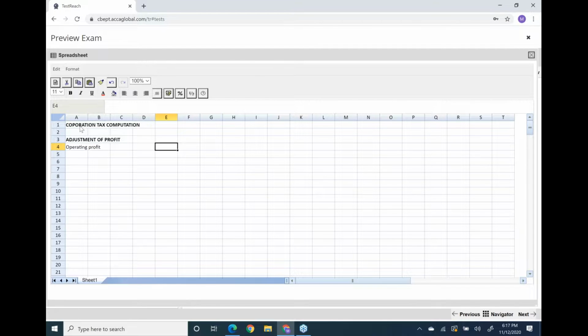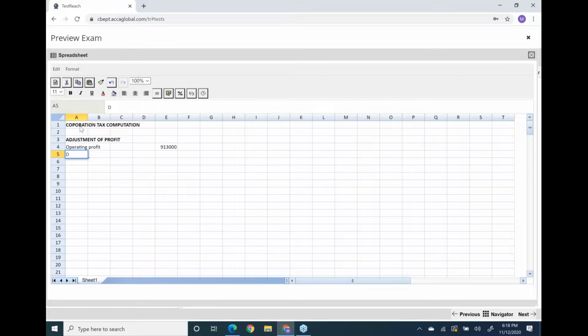Yesterday, on day one, I told you an exam technique. I hope you remember. Read the notes of the requirement they have given. They must have given you from which profit you need to start. Okay, so your operating profit is 913,000.